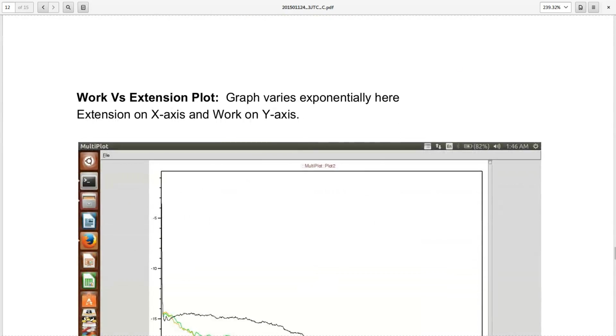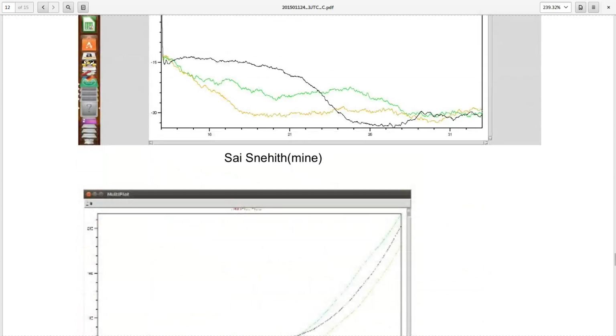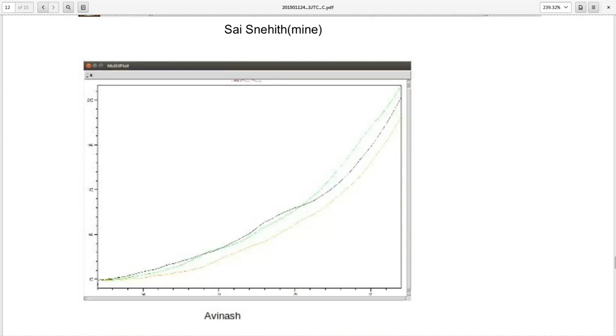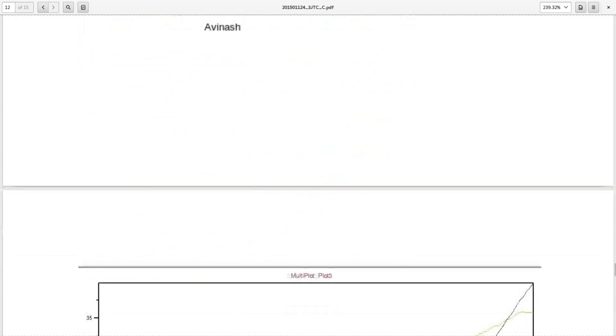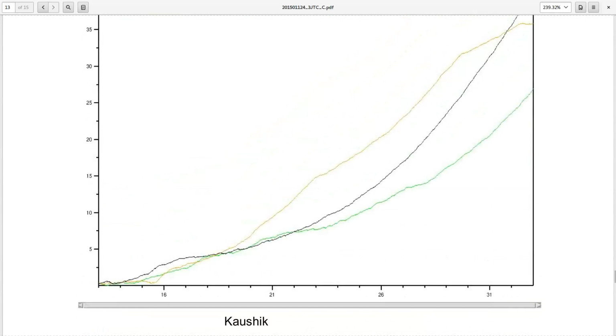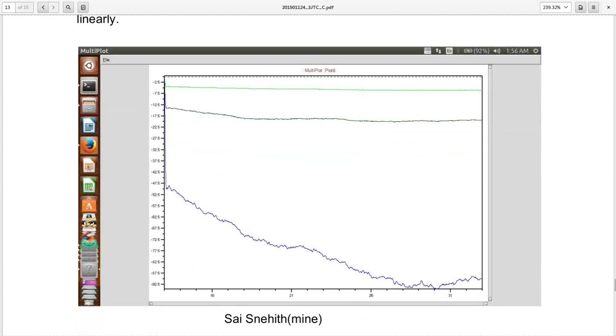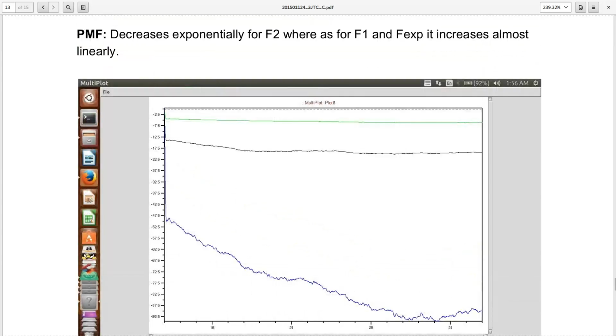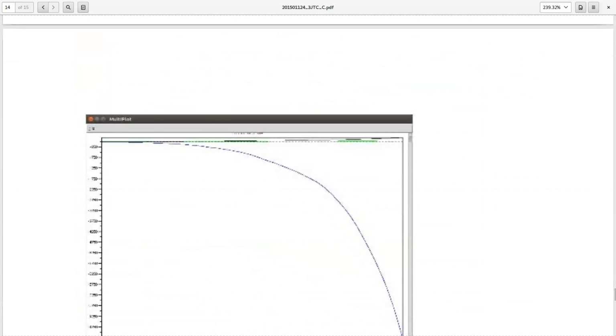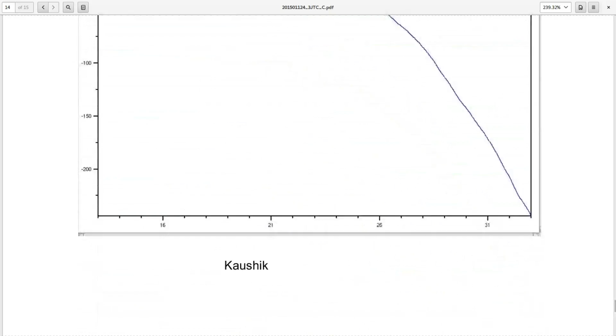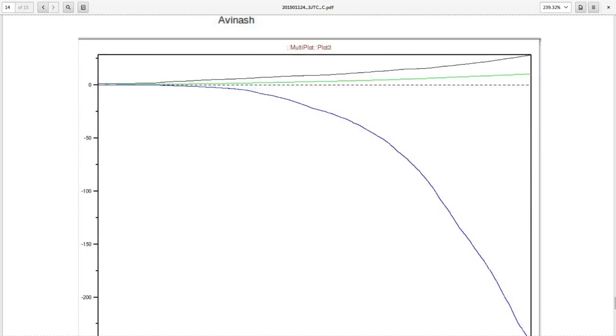The third graph is the work versus extension plot. The graph varies exponentially here, with extension on the x-axis and work on the y-axis. The dissimilarity in the graphs is due to the zoom sensitivity and the difference in the molecules. The PMF decreases exponentially for F2, whereas for F1 and Fx it increases almost linearly, which can be seen here. This is my graph, this is Avinash's and this is Kaushik's graph.